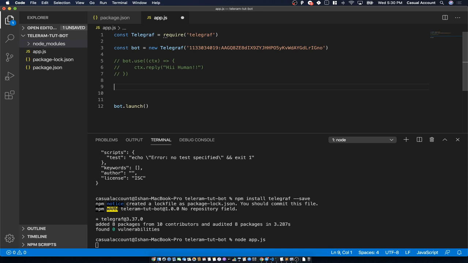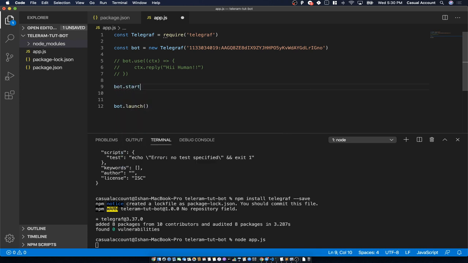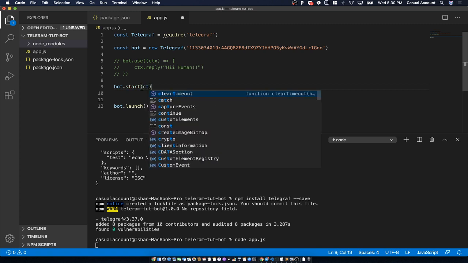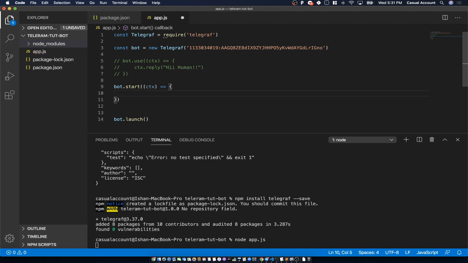If you want to create a start command, you just say bot.start. Again over here we will pass the context, and then we create an arrow function, and whatever we say over here will be responded whenever a bot is started. So we will say again ctx.reply, and in this whatever we type, for example, the bot has started.